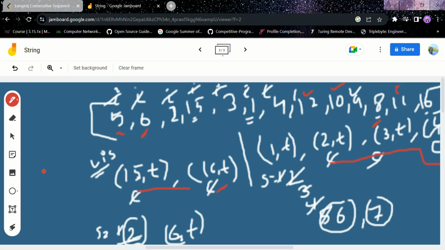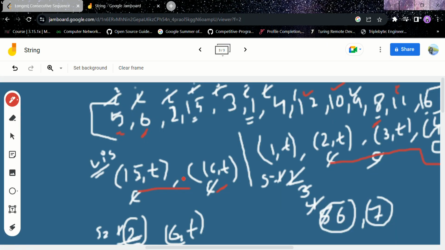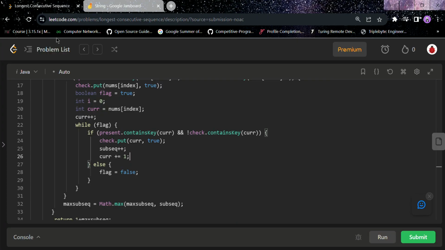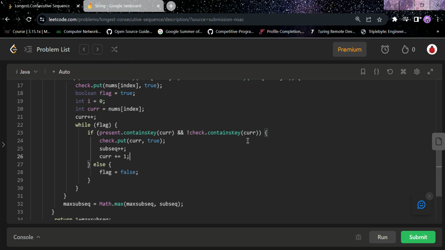15 minus 1, 14 was not present, and 15 was not visited also. So now we will do subsequence plus plus and mark 15 as visited. Now increment our current plus 1, meaning 15 plus 1, 16. Is 16 present in the map? We will move back in the while loop and check if 16 is present. Yeah, 16 is present in the map. Now we'll check if 16 is marked as visited. No, 16 is not visited.